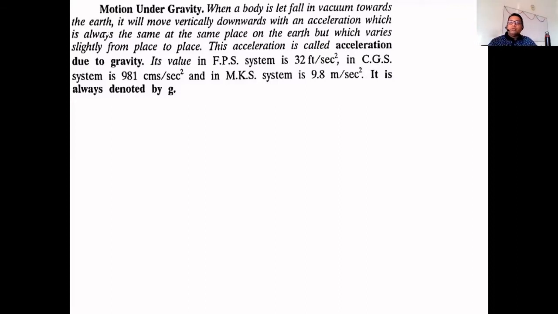That is also due to the gravitational force, gravity of the earth. So the vertical motion upwards and the vertical motion downwards, these two motions are known to be the motion under gravity. So when a body is let fall in vacuum towards the earth, it will move vertically downwards with an acceleration which is always the same at the same place on the earth, but which varies slightly from place to place. This acceleration is called acceleration due to gravity. Now what does this mean?